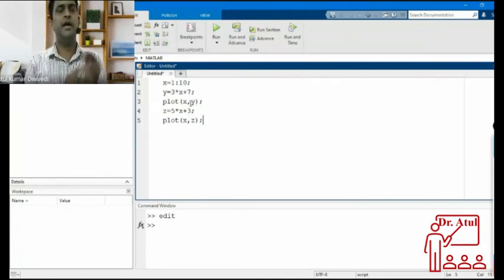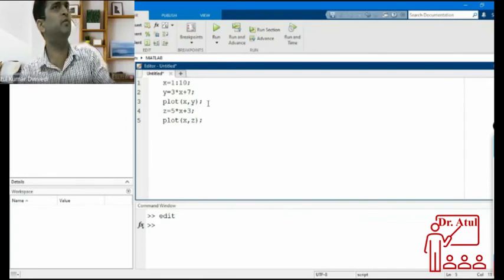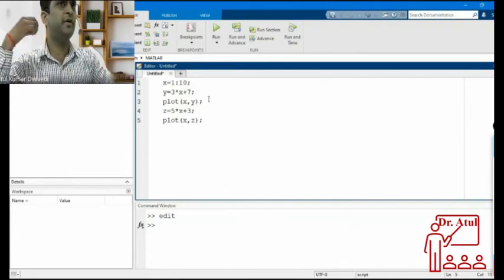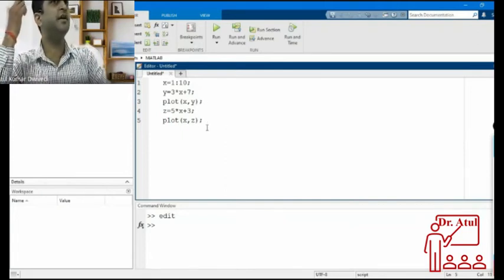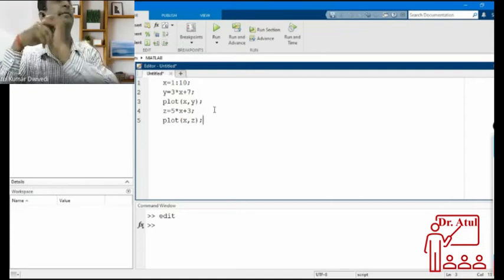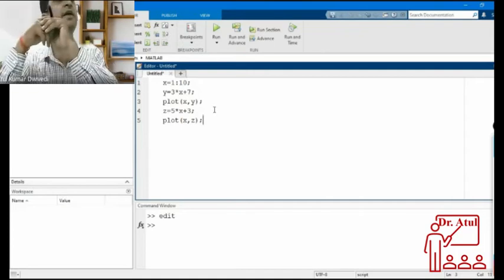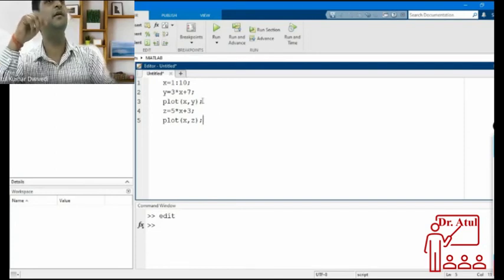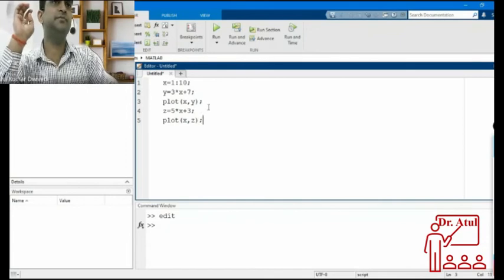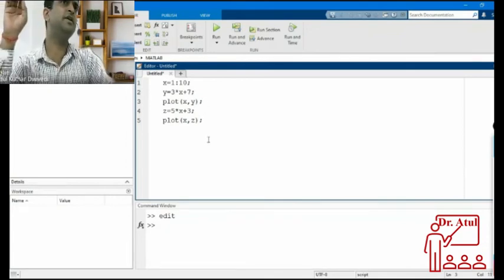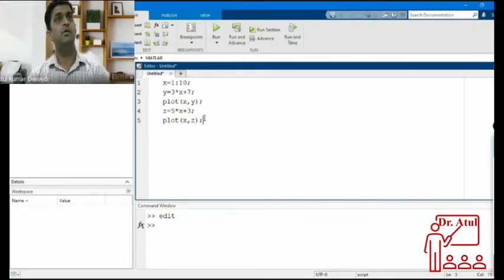The question is whether there will be two plot windows. One possibility is that the first plot will be in one window and the second in another window. The second possibility is that the second will be plotted over the same plot. The third possibility is that the first plot will be erased when you write the second command and only the second will be plotted.